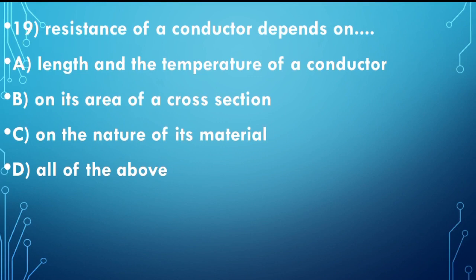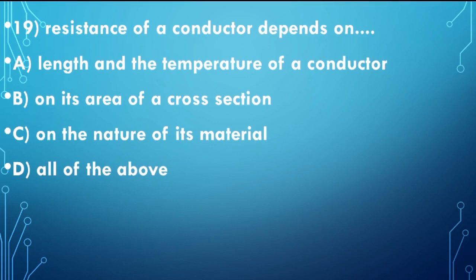The answer is D, all of the above, because the resistance of a conductor depends upon the length, the area of cross section, the nature of its material, and also its temperature. So the D option is correct.